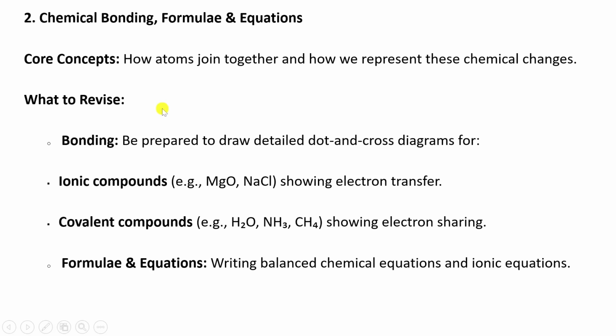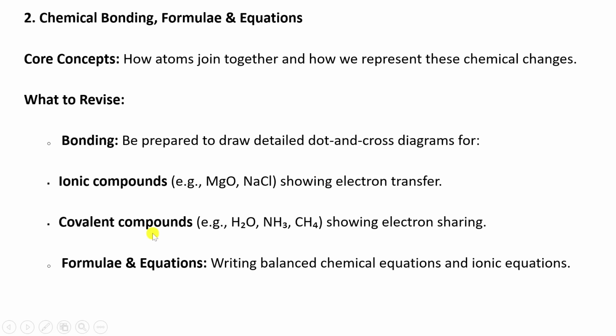Now, what to revise? One, bonding itself. Be prepared to draw detailed dot and cross diagrams for ionic compounds, e.g. magnesium oxide and sodium chloride, showing electron transfer. Then two, covalent compounds.